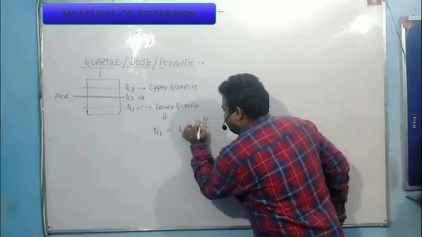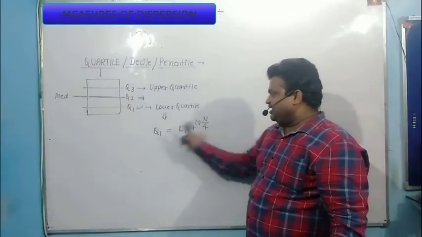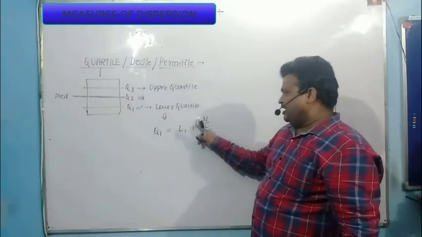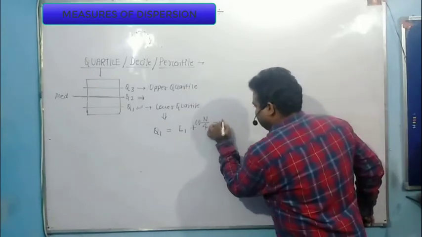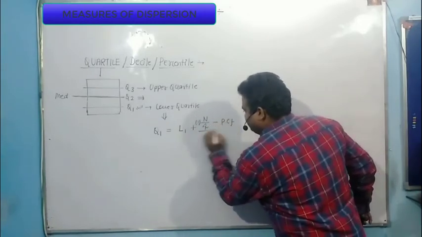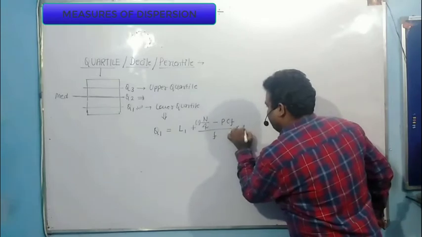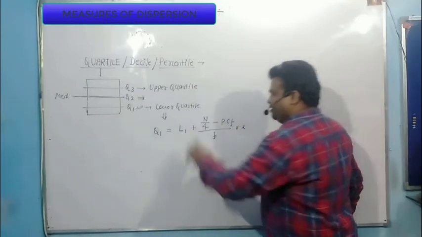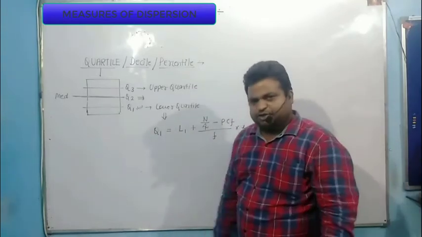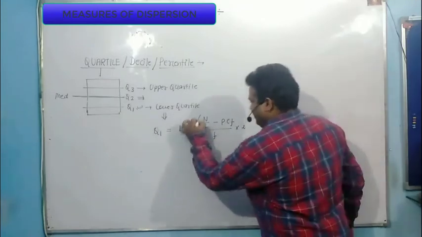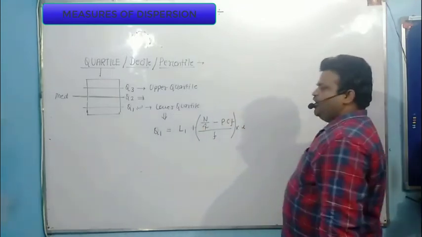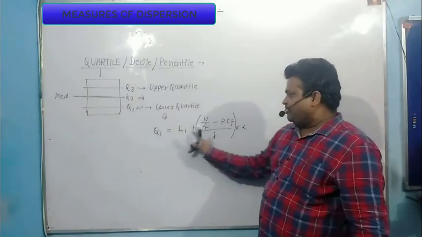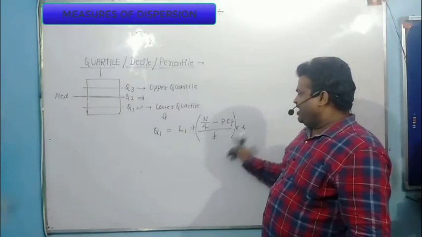Since this is the first quartile, I need to multiply by 1 here: 1 multiplied by n by 4 minus previous cumulative frequency divided by f into I. I remove this 1 because one is not written. So Q1 is equal to L1 plus n by 4 minus PCF divided by f into I.